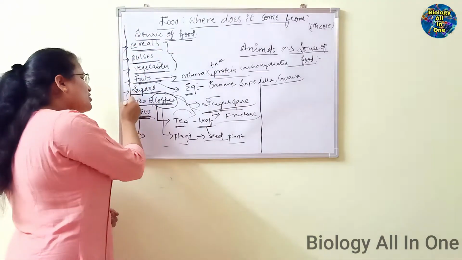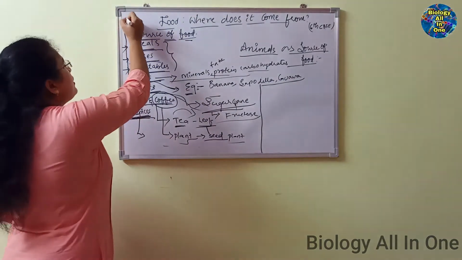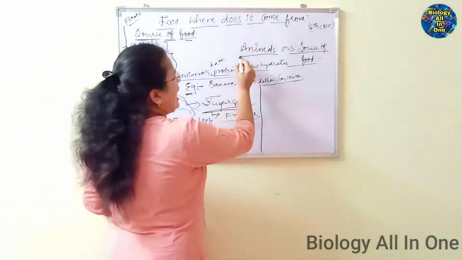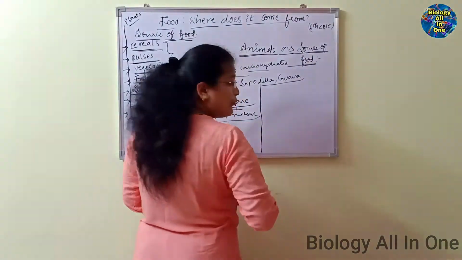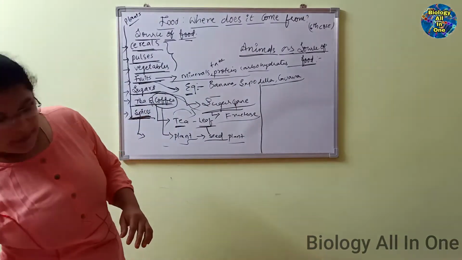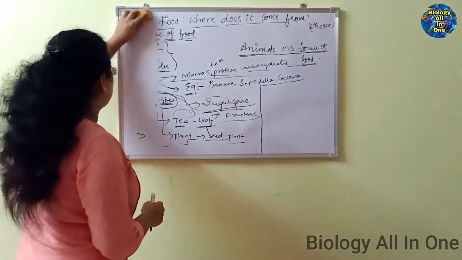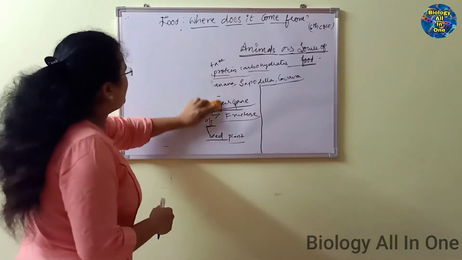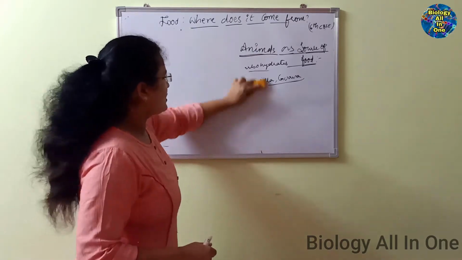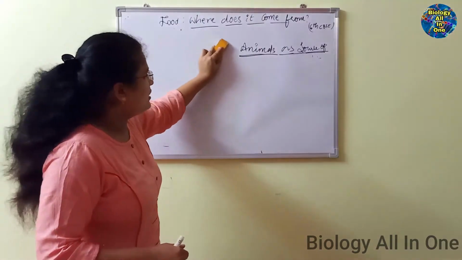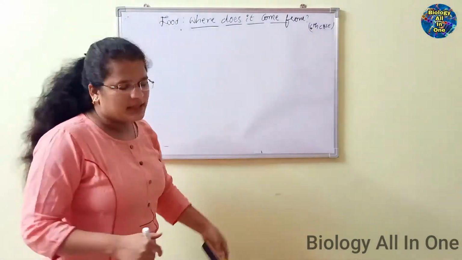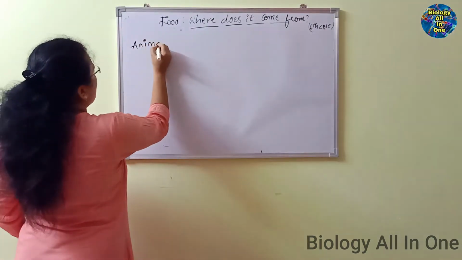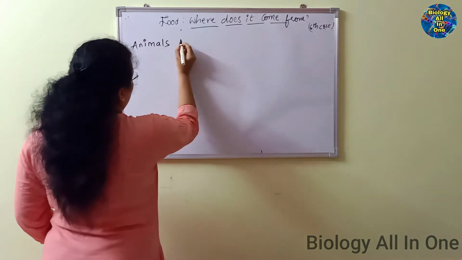These are the components we generally obtain from plants. Now let us learn about animals as a source of food. We obtain food from plants as well as animals. In animals as a source of food, we are going to understand how we obtain food from animals.